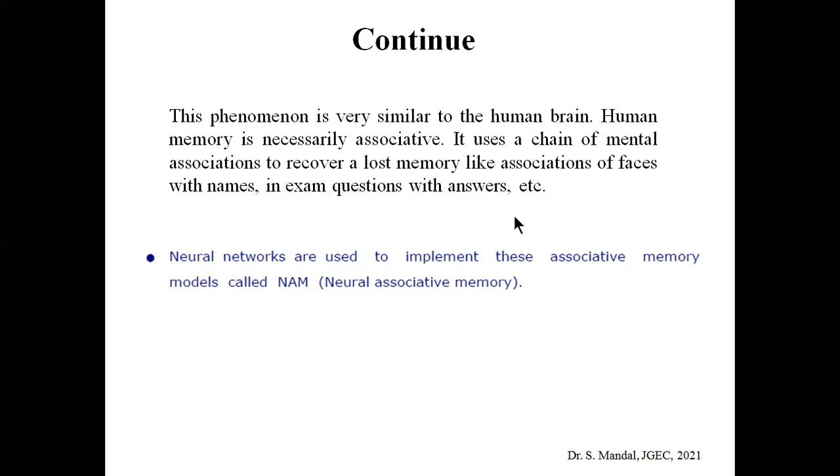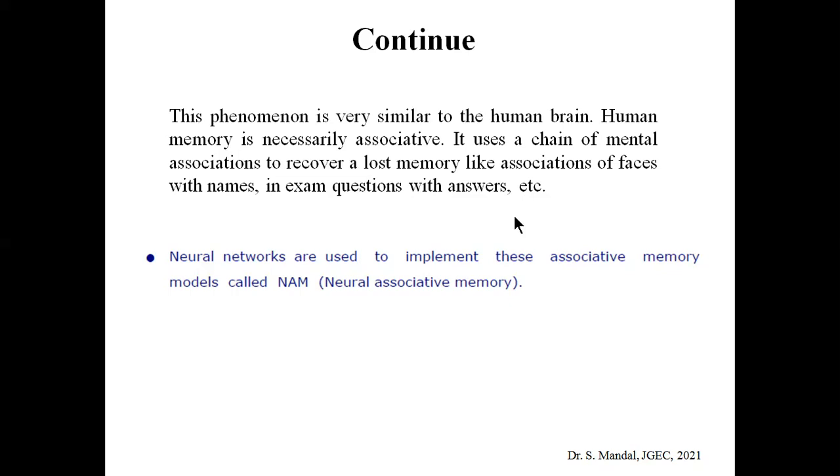Our human brain uses a chain of mental association to recover lost memory, like association of faces with names, in exams, questions with answers, etc. Suppose in an exam we forget the total answer, but somehow if your friend gives some kind of clue, you get the total answer. That is actually called association.